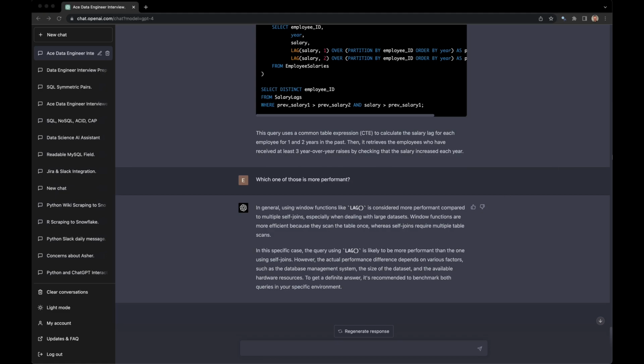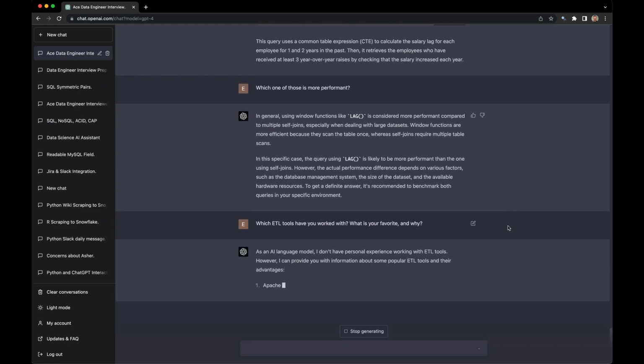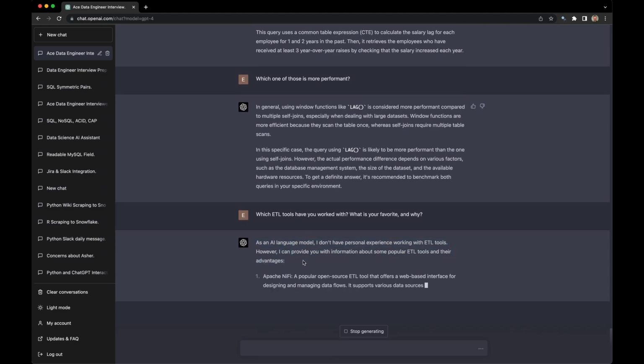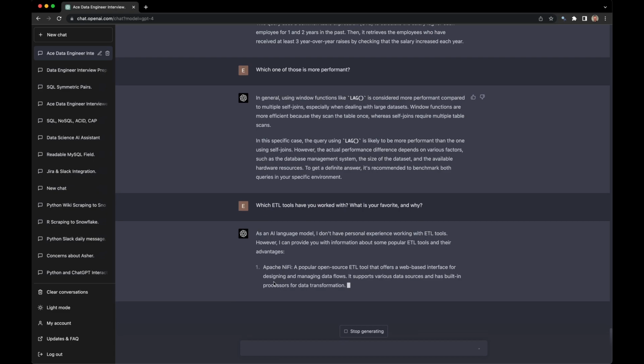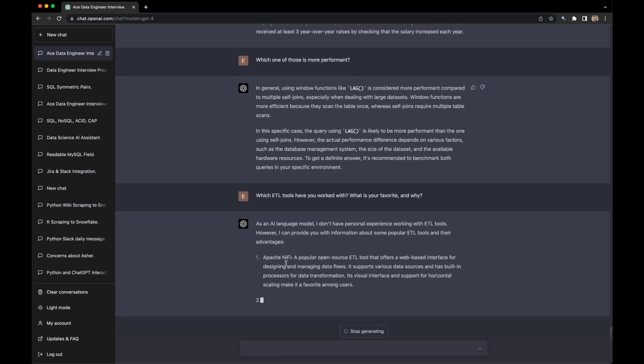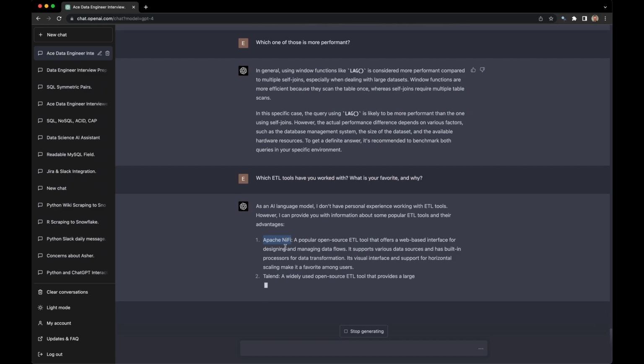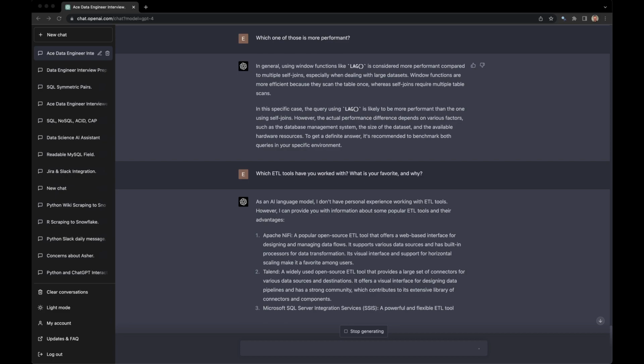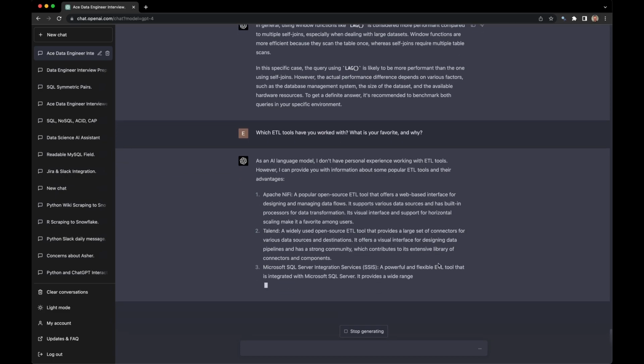All right, let's ask it a qualitative question. Can it handle that? Which ETLs have you worked with? Well, that would obviously disqualify them, but let's see the rest. Apache NiFi. Interesting.